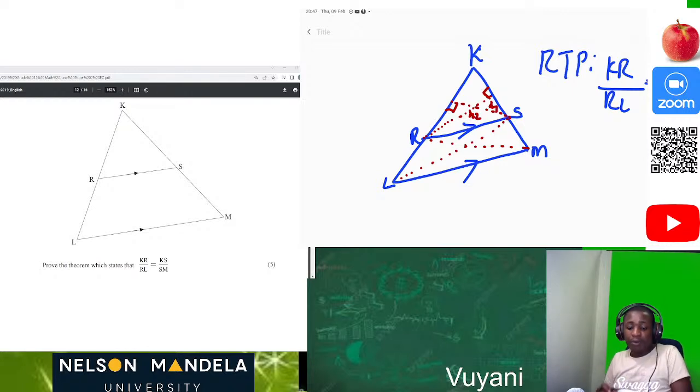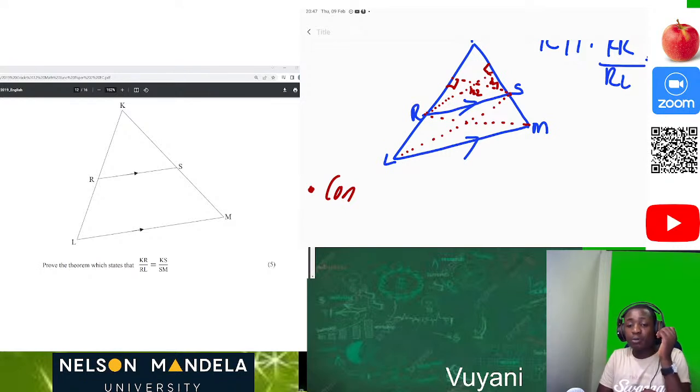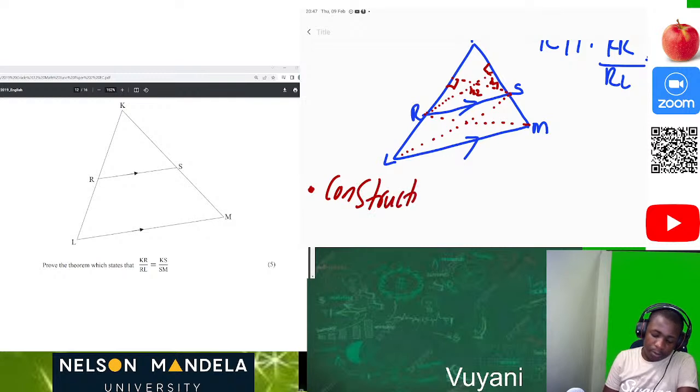So how can we prove? Now already we have constructed. So what you do is you also write, and I love the fact that on your paper 2 booklet, you are given this diagram. So you can just construct on that diagram which has been given in your booklet. So now we just write construction. Always in all the theorems, I think 3/4 of the theorems, you must start by construction.